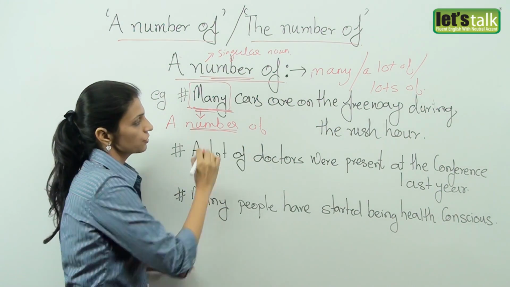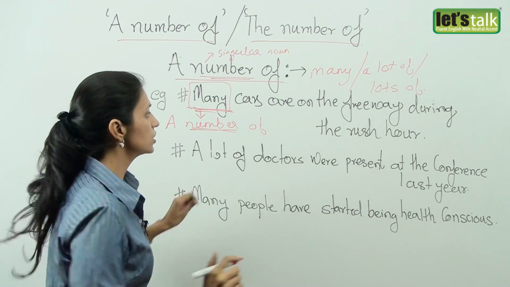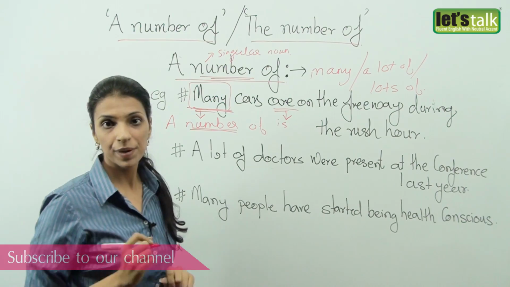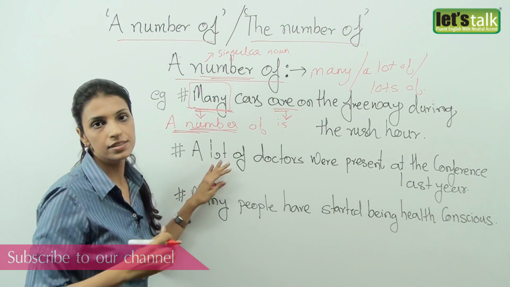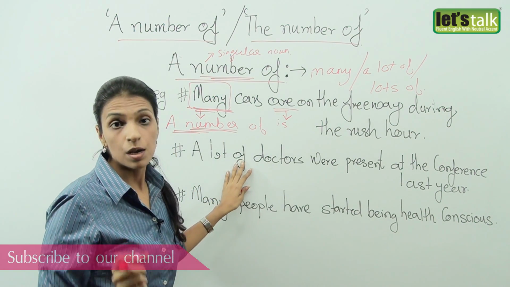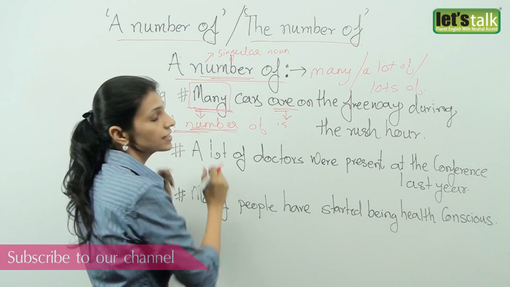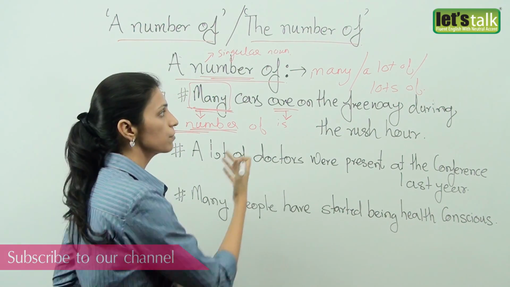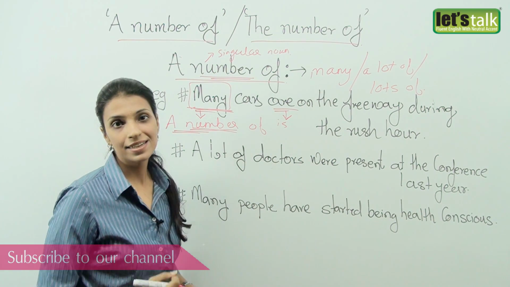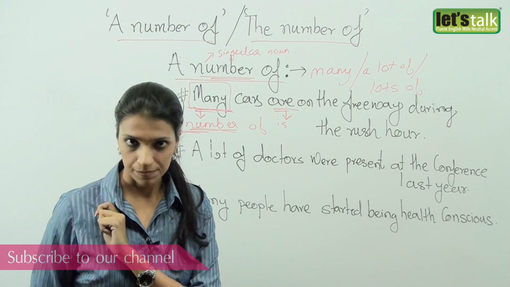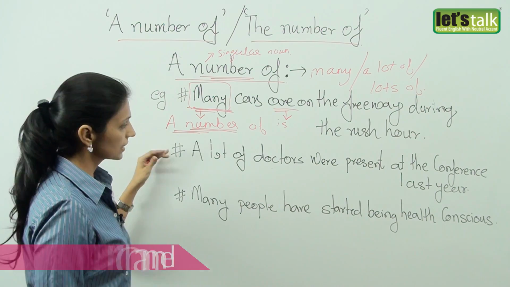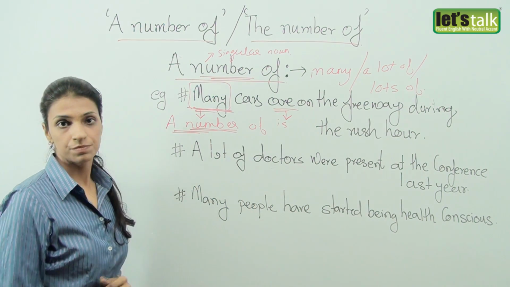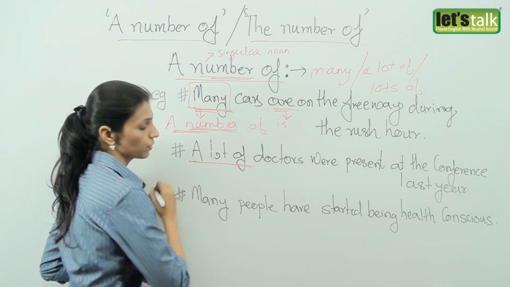Because number is a singular noun, people get confused and put this is, as a number is generally considered as singular. But friends, again, a number of is a common expression that is a quantifier just like many, a lot of, lots of, that indicates something that is more than one. Let's take a look at the second example. A lot of doctors were present at the conference last year. Again, a lot of means more than one.